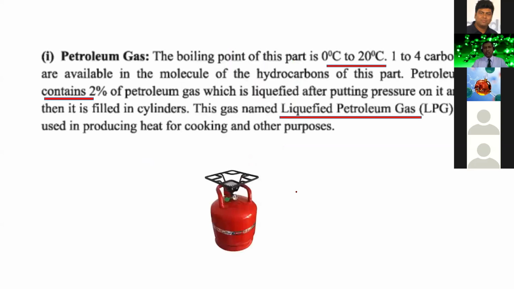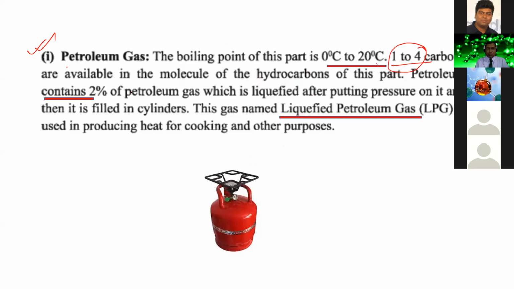Now, we want to discuss the details of these separated substances. At first, the petroleum gas. When we run the fractional distillation process at 0 to 20 degrees Celsius, we get this part. In this part, hydrocarbons with carbon 1 to carbon 4 are present.